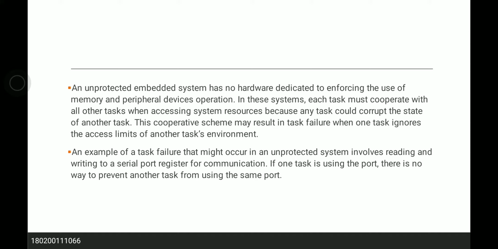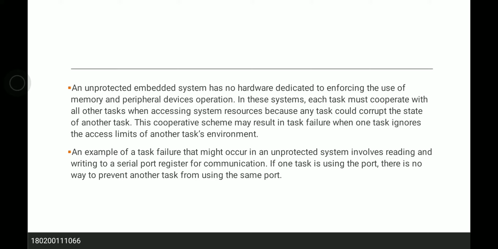An unprotected embedded system has no hardware dedicated to enforcing the use of memory and peripheral device operation. In this system, each task must cooperate with all other tasks when accessing system resources, because any task could corrupt the state of another task. This cooperative scheme may result in task failure when one task ignores the access limit of another task's environment.